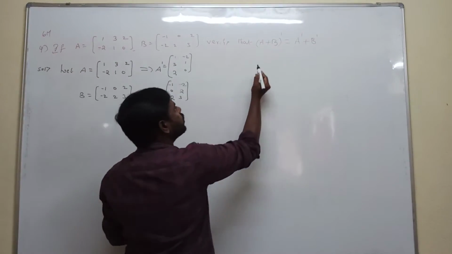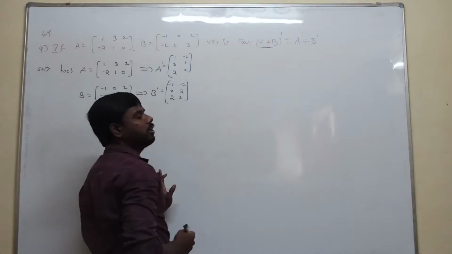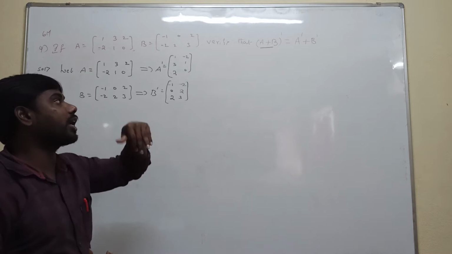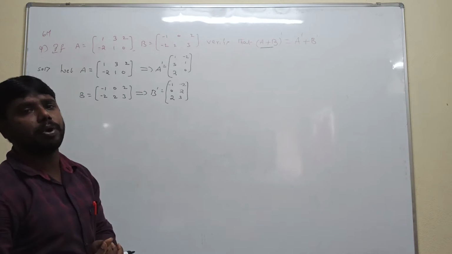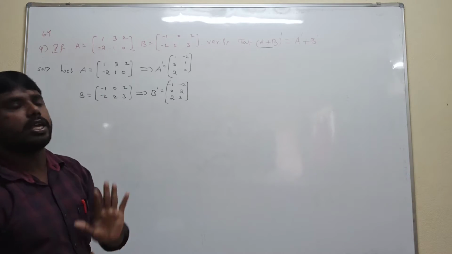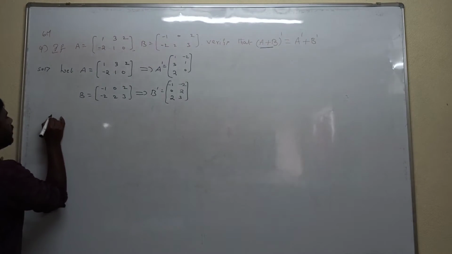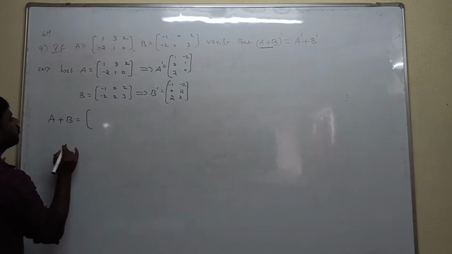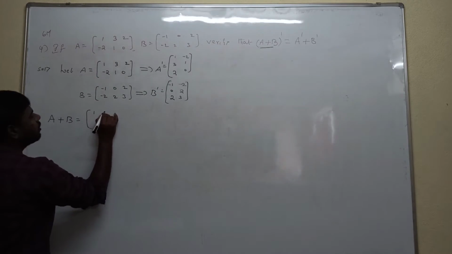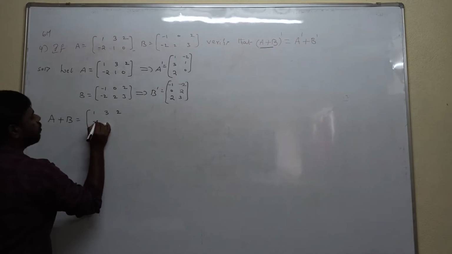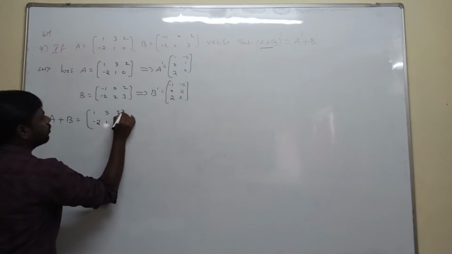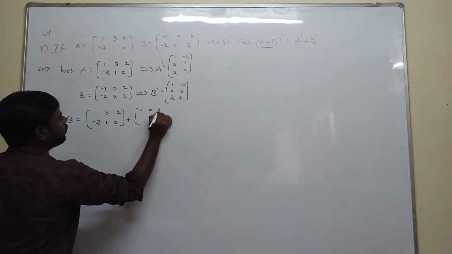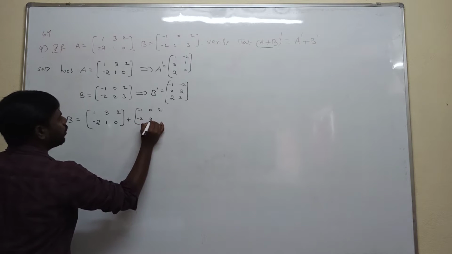Observe here. First calculate A plus B. After that, for the resulting matrix, calculate the transpose of A plus B. So first we have to calculate only A plus B, the sum of the two matrices. The A matrix is 1 3 2, minus 2 1 0, plus the B matrix, minus 1 0 2, minus 2 2 3.